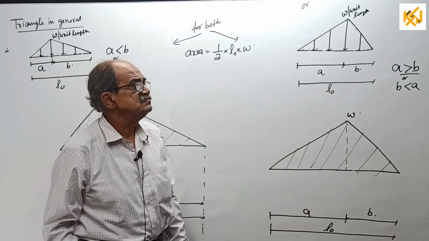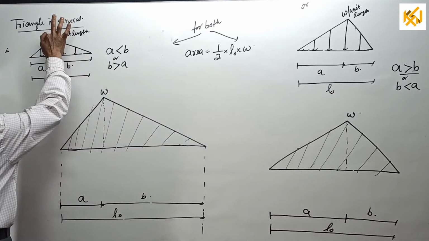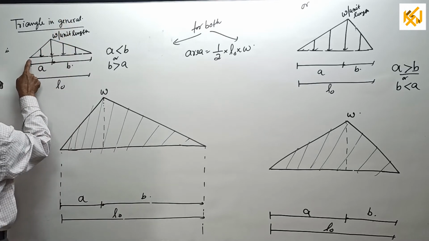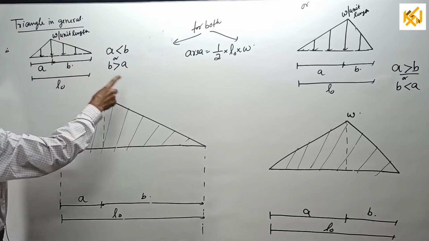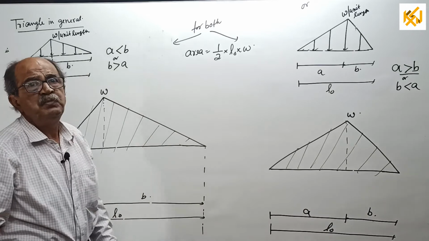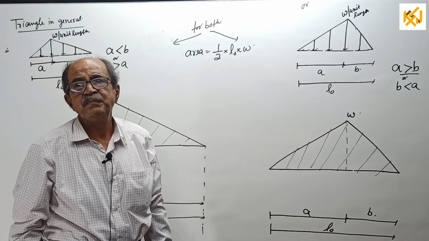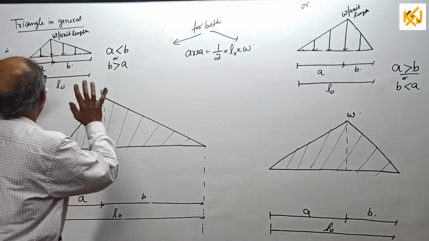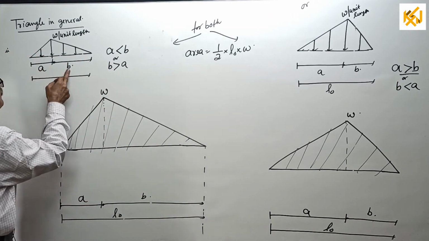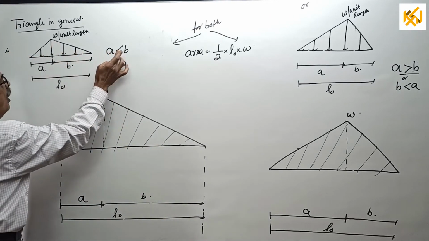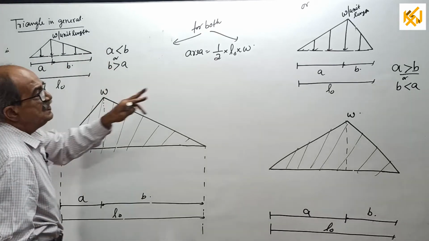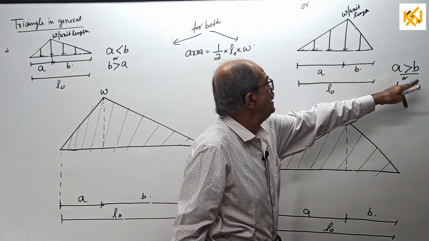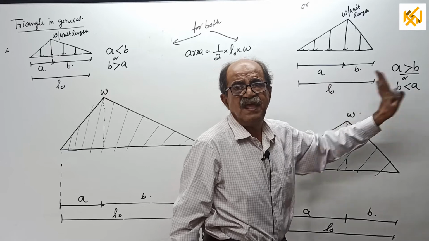Now, the maximum ordinate is A from here and B from there. Do not memorize A as left hand and B as right hand; one side is A, one side is B. Here I took A less than B, or you can say B more than A. There I consider A more than B, or B less than A.